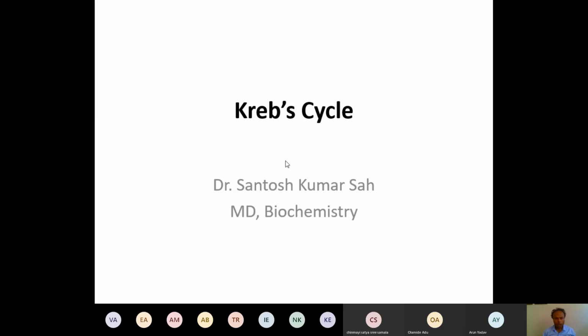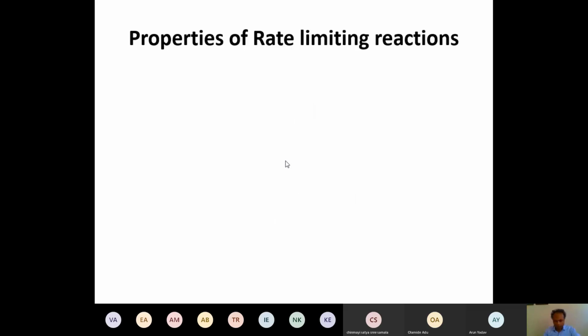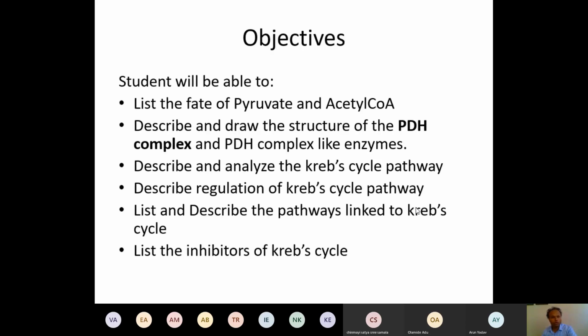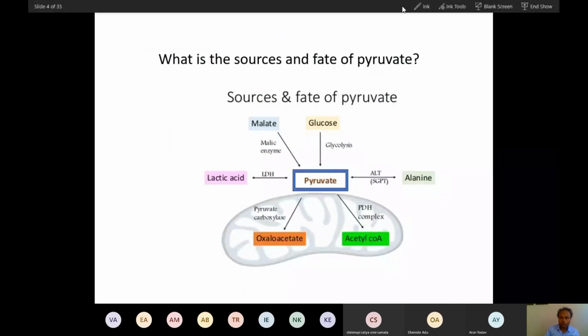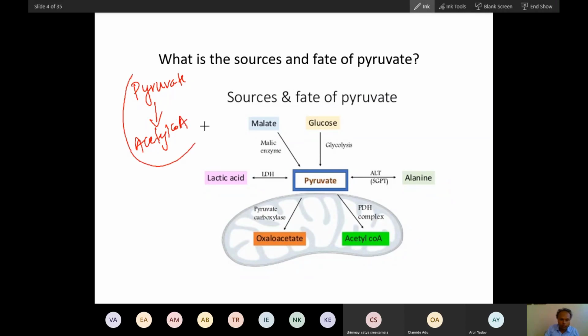We were on Krebs cycle. You already know we have already done Krebs cycle. The first step between Krebs cycle and glycolysis, from pyruvate to acetyl coenzyme A, is not part of Krebs cycle. This is a sort of bridge reaction. We have done this bridge reaction, pyruvate to acetyl coenzyme A.